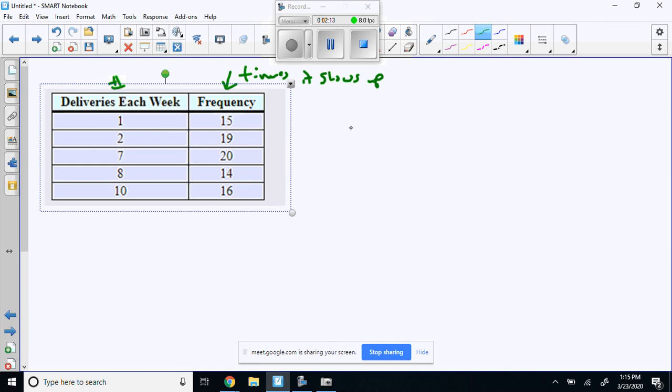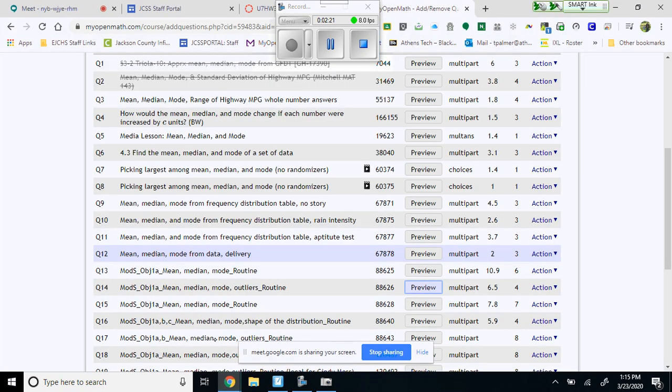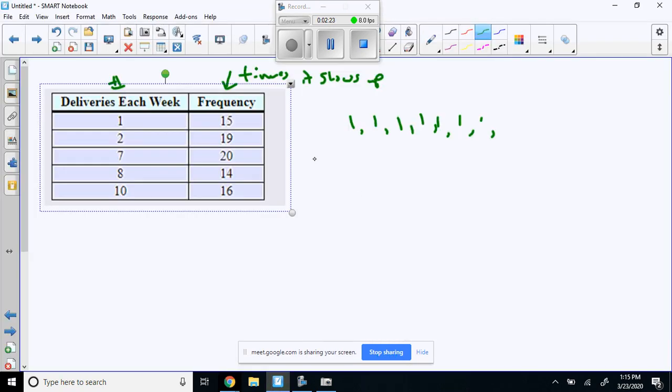So I got 1 15 times, right? Number 12. And then, of course, I got 2, that shows up how many times? I got 2 19s, right? You see what I'm saying? 7 20s, 8 14s. That's how you do a frequency, right?